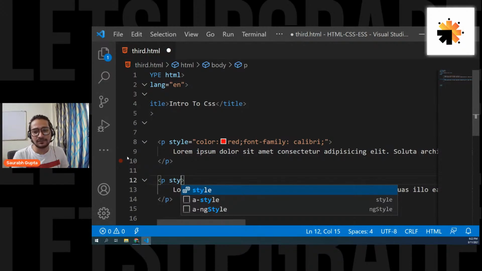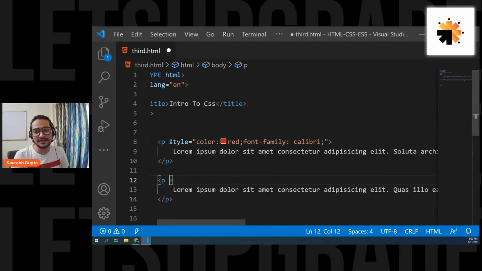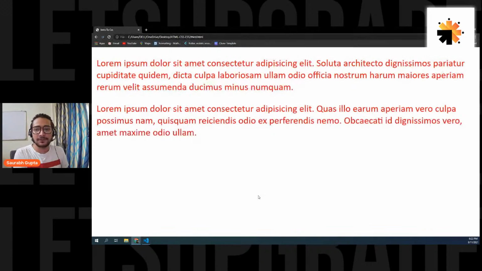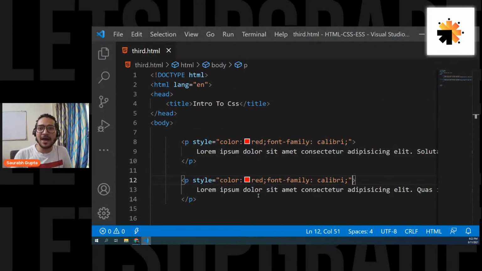Now, if I want to apply some CSS, I can go here and again write the style attribute, or I can copy this CSS from the top. That means if I am following the inline way of writing CSS and I want to apply CSS to each and every tag, I have to write CSS again and again. For example, if I want to apply the same CSS here as well, I have to go here and do this again. That means if I have 100 paragraphs, I have to write this CSS again and again for all of them. And that's one disadvantage of inline CSS.